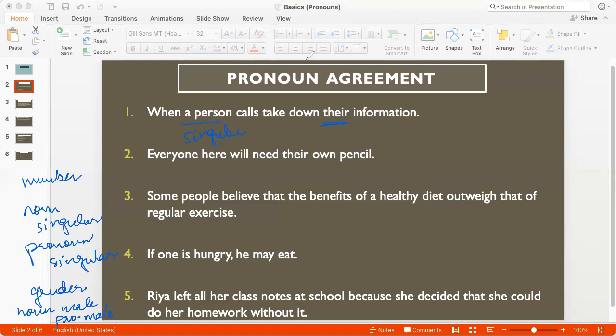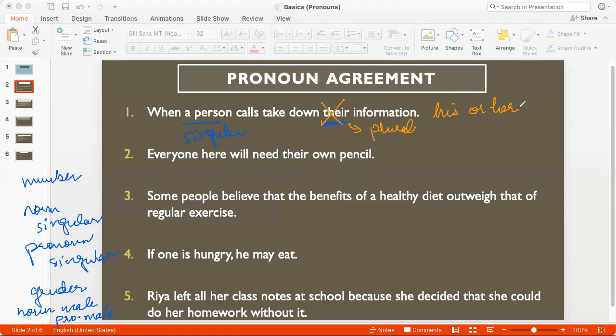Yeah, a person is singular, while there is a plural pronoun. And that would not make sense. So here I would have to change this there and say his or her. When a person calls, take down his or her information.